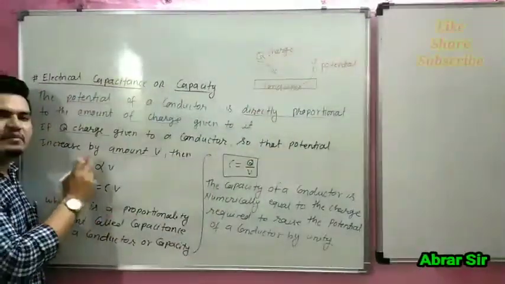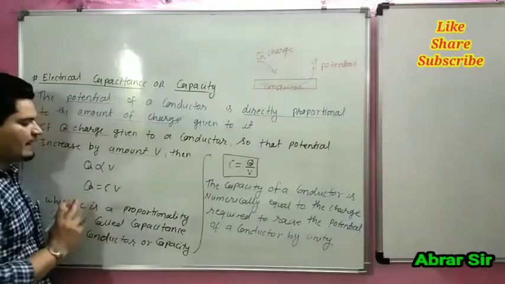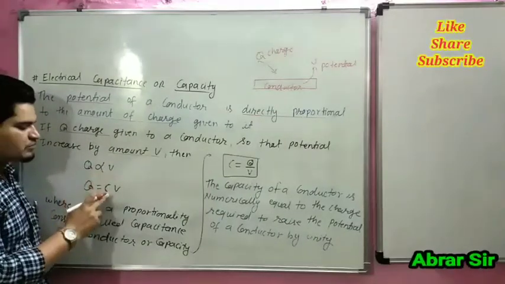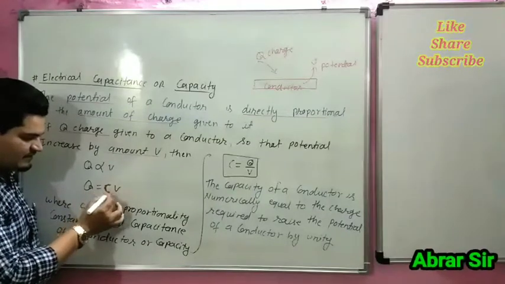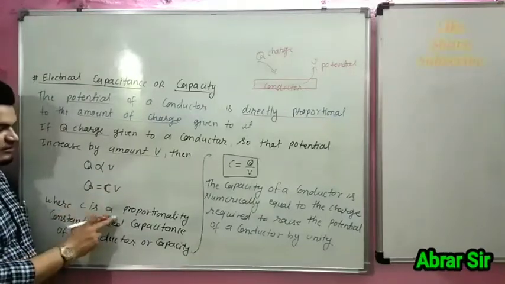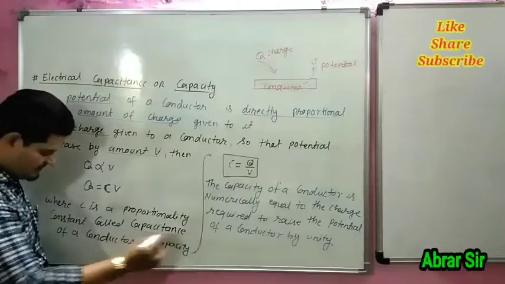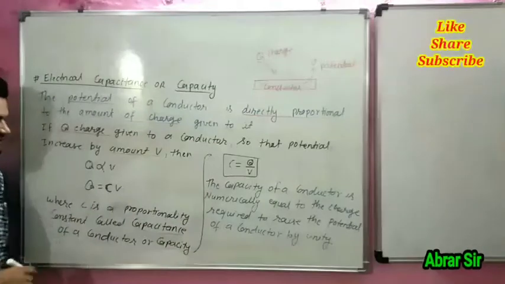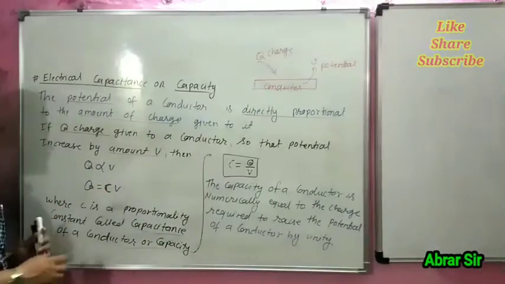So Q is directly proportional to V. When we remove this proportionality sign, a constant comes. This is the constant of proportionality, C, which is called the capacitance of a conductor, or capacity.